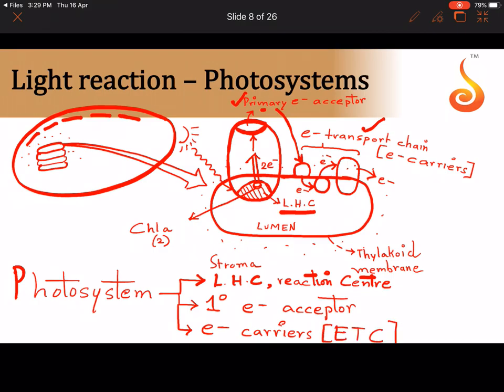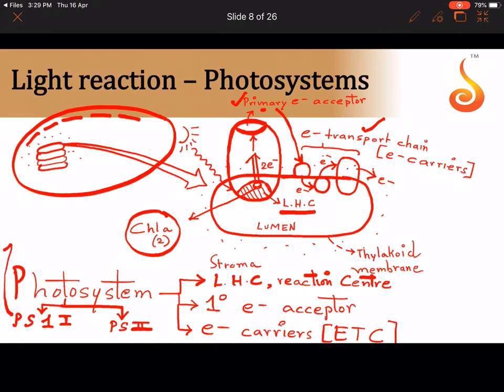And why should the electron keep jumping like that? So that it can produce energy, which is a very, very important aspect of the light reaction. So there are 2 types of photosystem. That is, photosystem can be abbreviated as PS: PS1 and PS2, depending on which chlorophyll A molecule is sitting in the light harvesting complex.